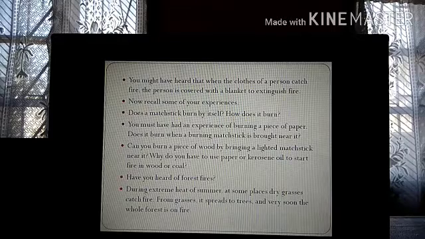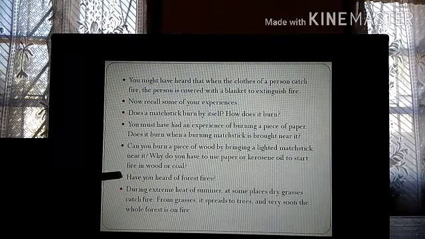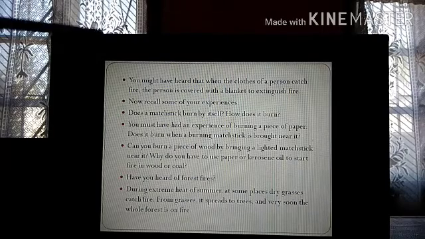Yes. So when you bring a burning matchstick and put the paper on the flame, definitely the paper will burn. Can you burn a piece of wood by bringing a lighted matchstick near it? Why do you have to use paper or kerosene oil to start fire in wood or coal? If you bring a lighted matchstick near wood, it will burn after some time.